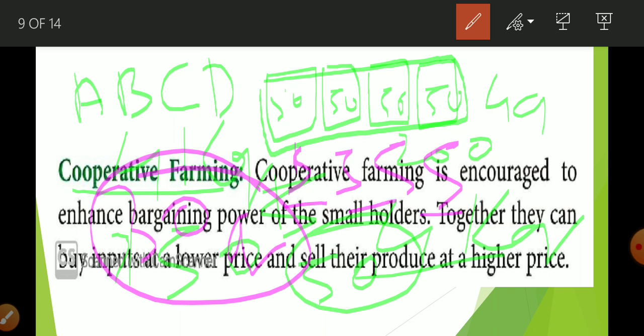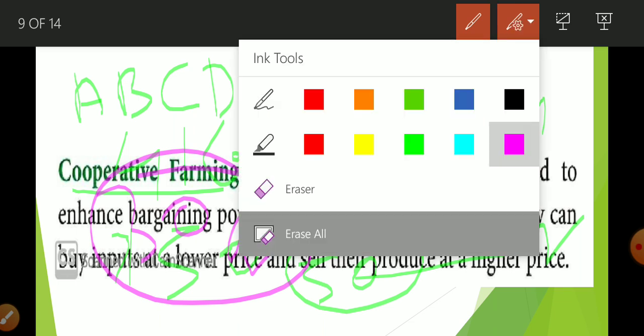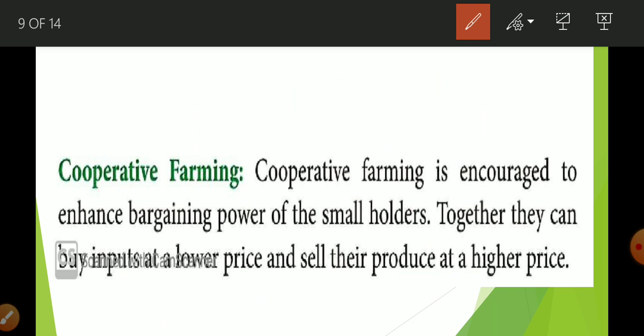So in this way when we are doing farming together, we are able to purchase raw material at a low price, and when we sell our farming product, we can sell at a higher price. In this way cooperative farming is very beneficial for the farmer. Cooperative farming is encouraged to enhance the bargaining power of smallholders.